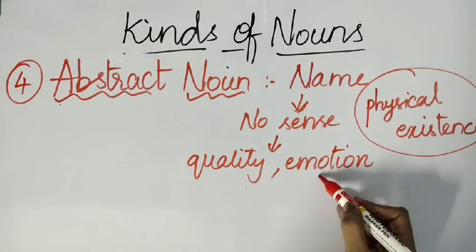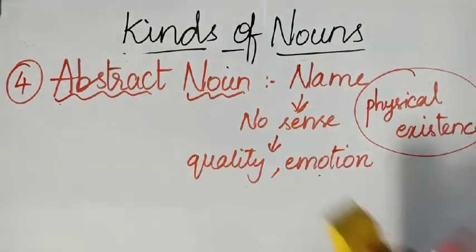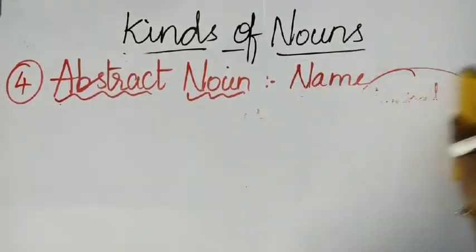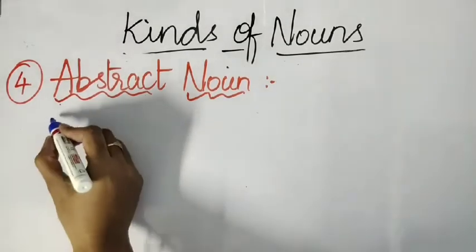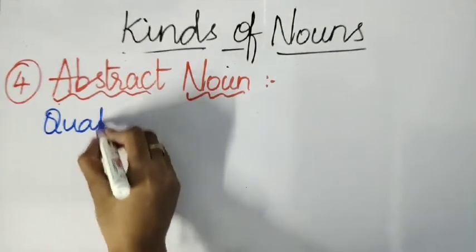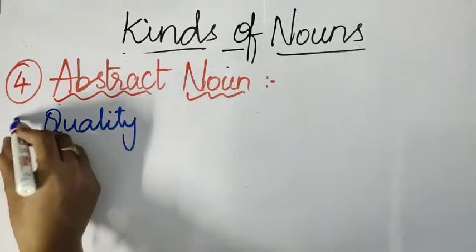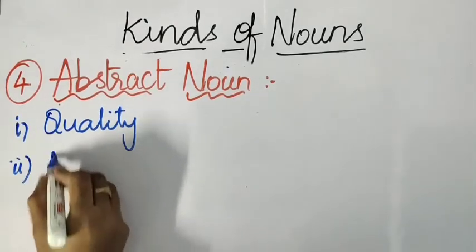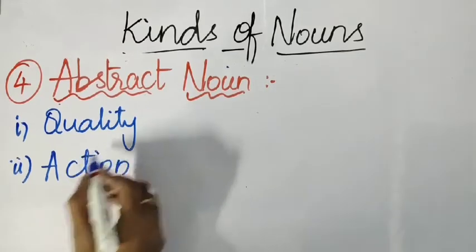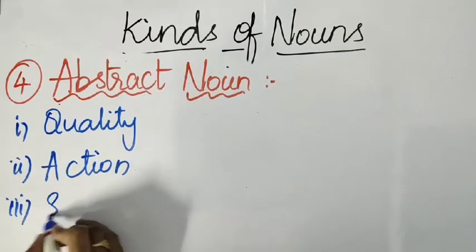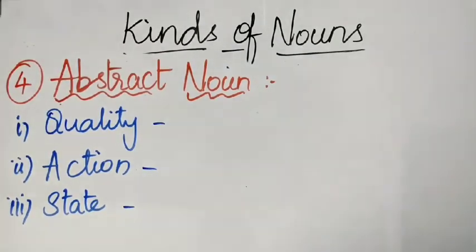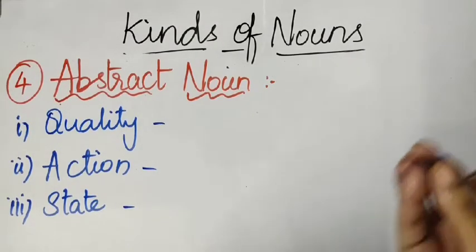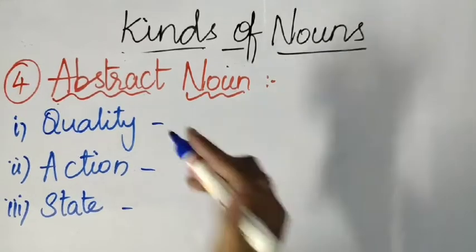So, depending upon emotions or quality, whatever it is, these again have subdivisions. Abstract nouns are subdivided based upon quality, based upon action, and based upon state. You can understand this clearly when you see the examples of each. Quality. Quality in the sense, a quality of a person. The inner quality of a person.